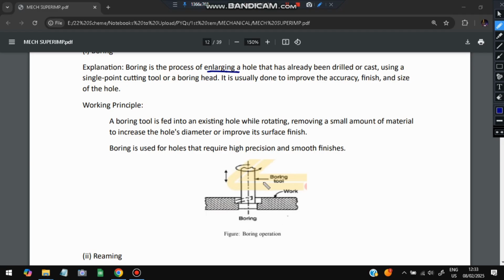So this is the workpiece, and this hole was this much only. Then the hole became this much. That is boring. And the next one is reaming.